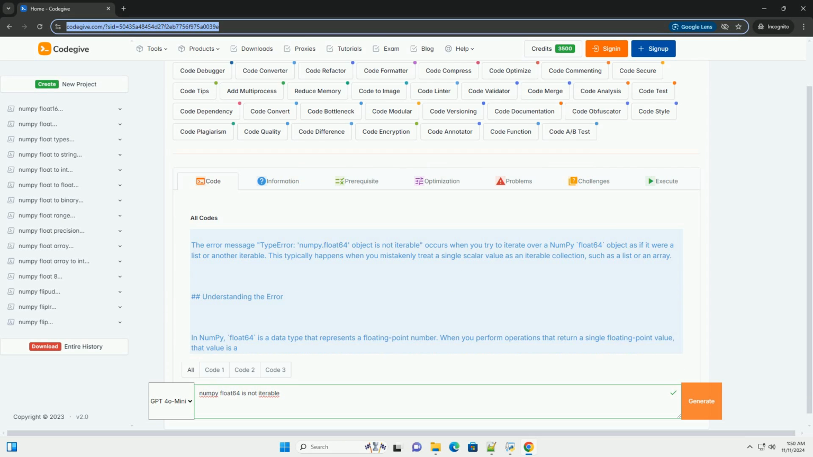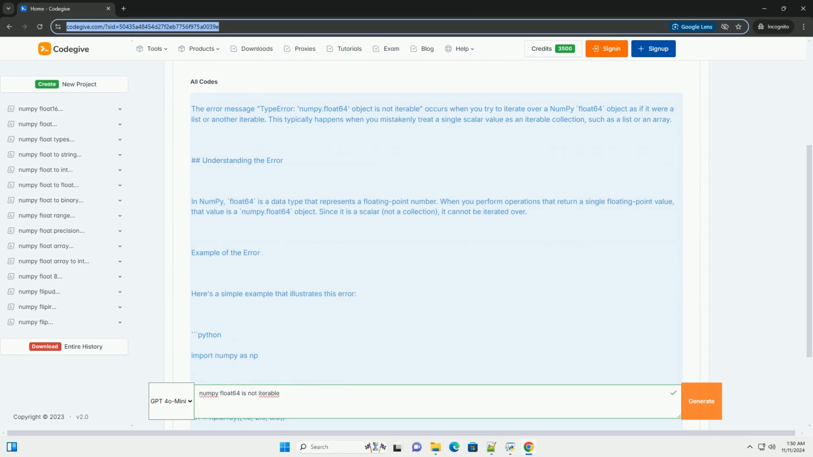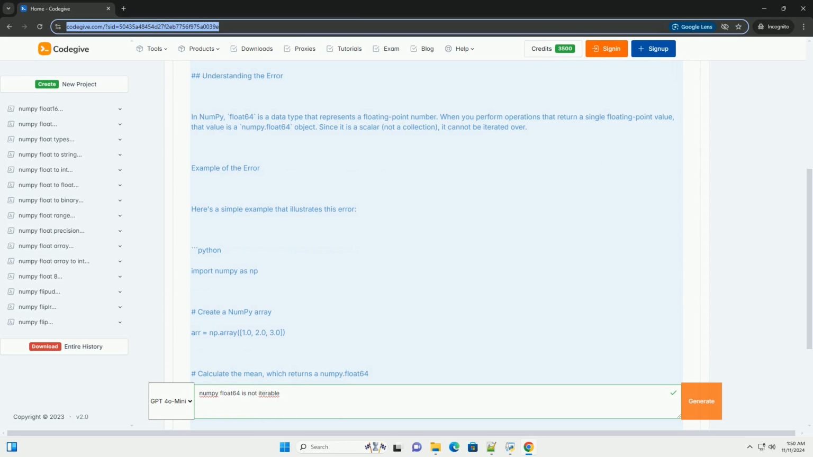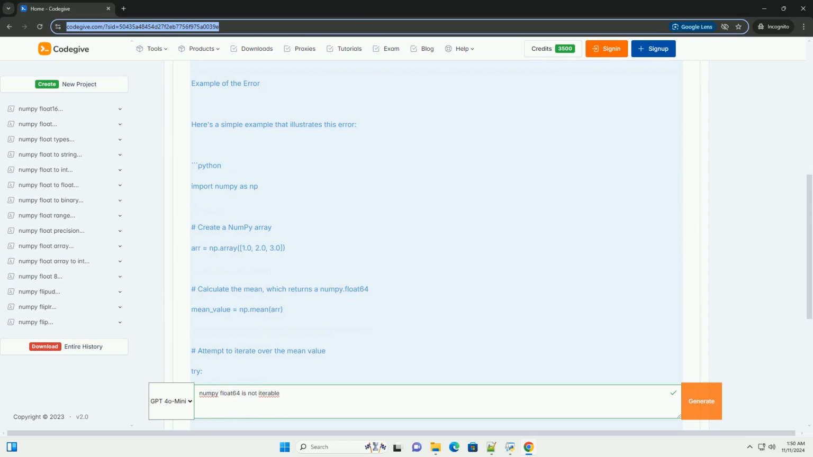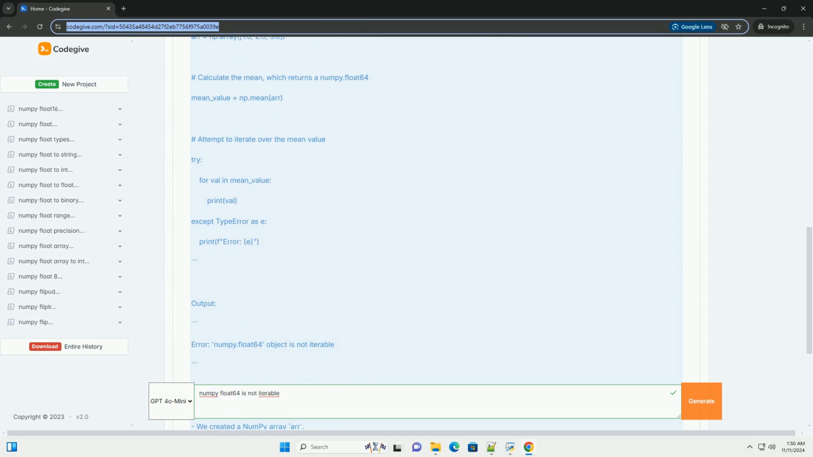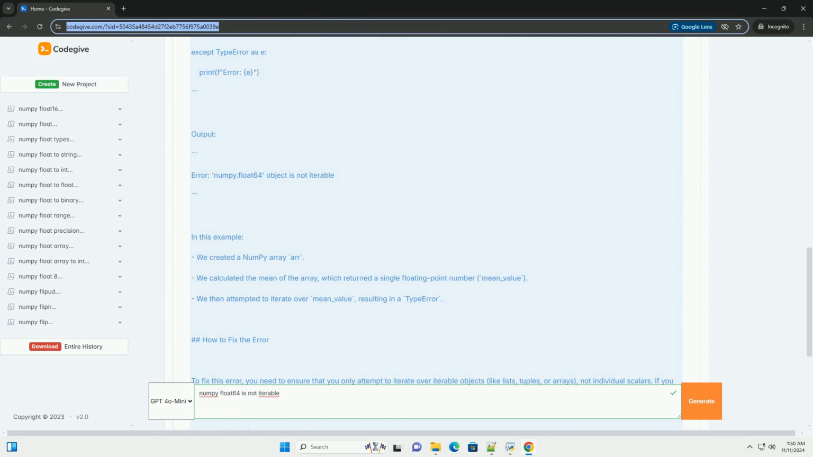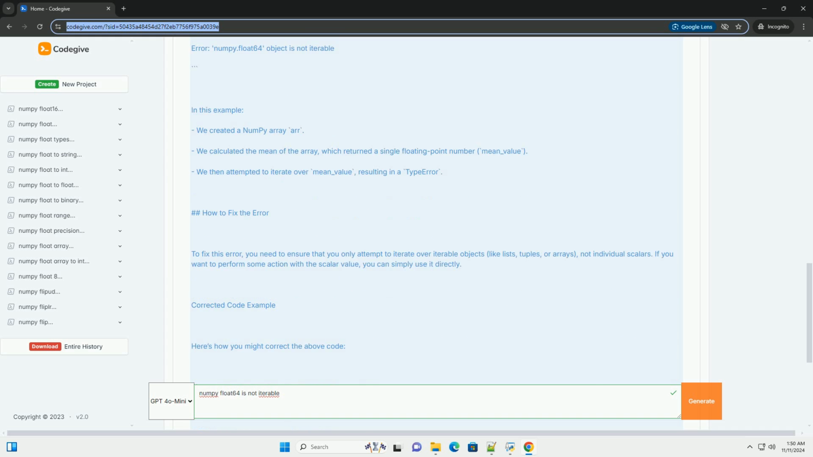The error message, TypeError: 'numpy.float64' object is not iterable, occurs when you try to iterate over a numpy float64 object as if it were a list or another iterable. This typically happens when you mistakenly treat a single scalar value as an iterable collection, such as a list or an array.